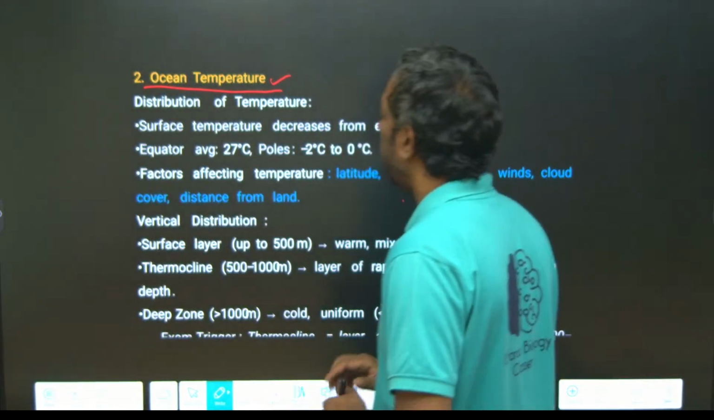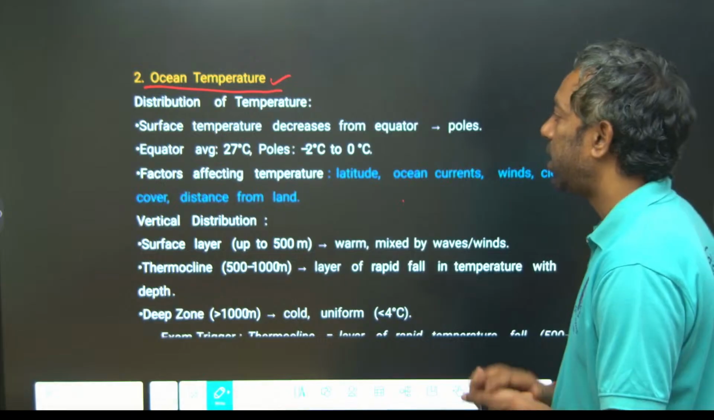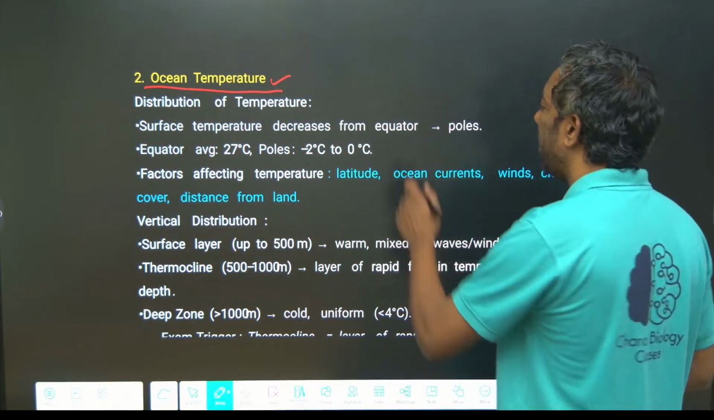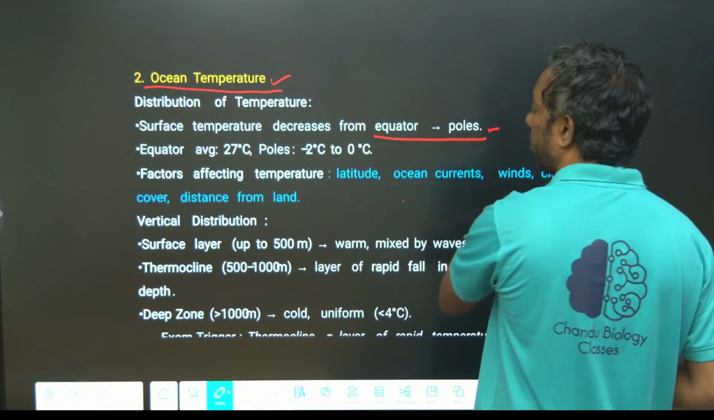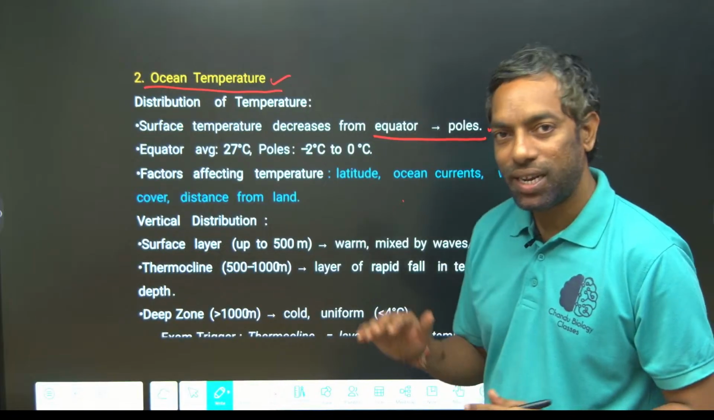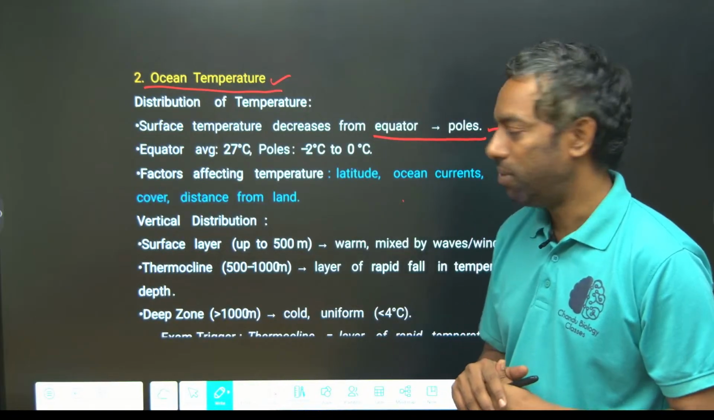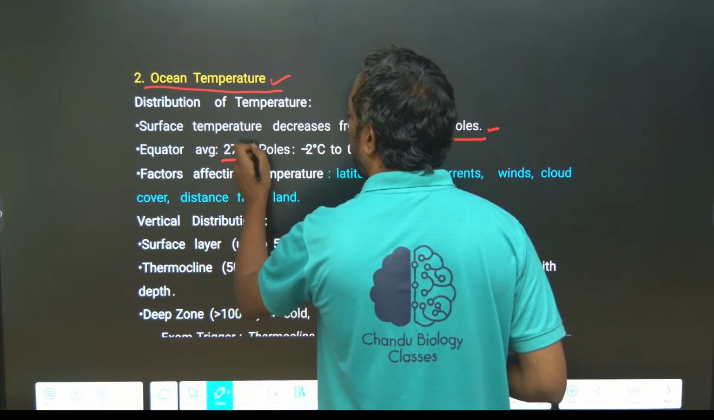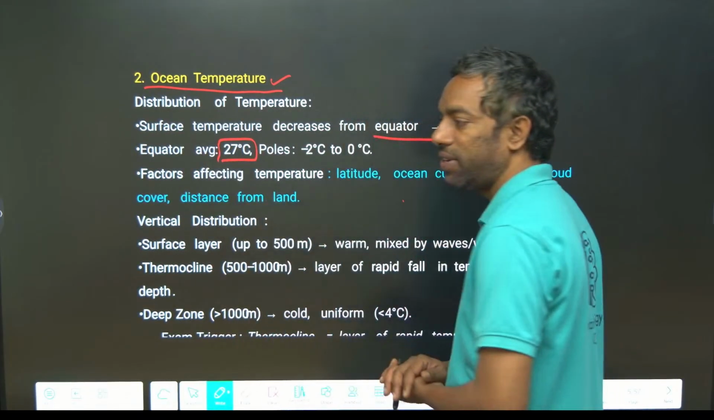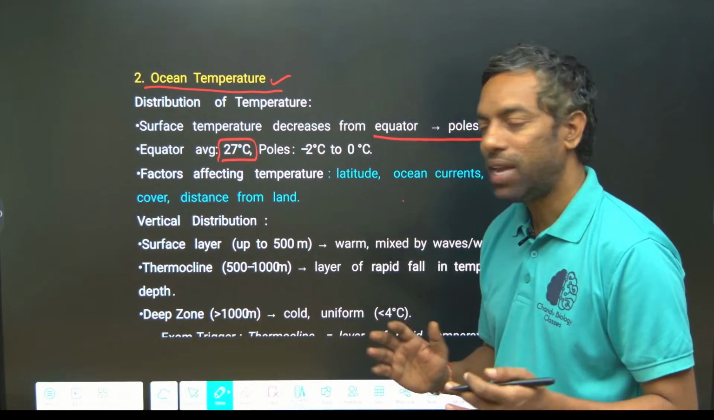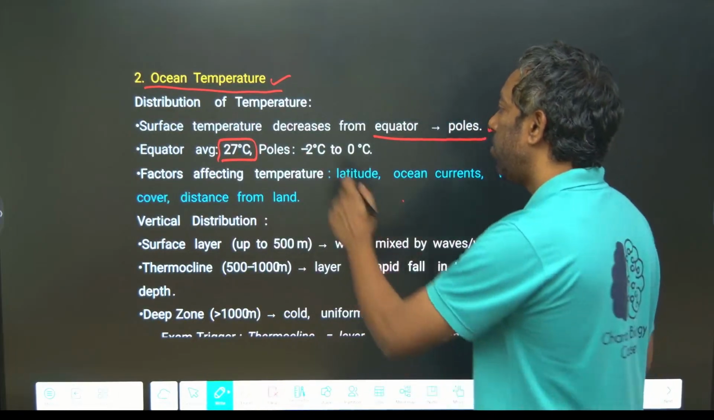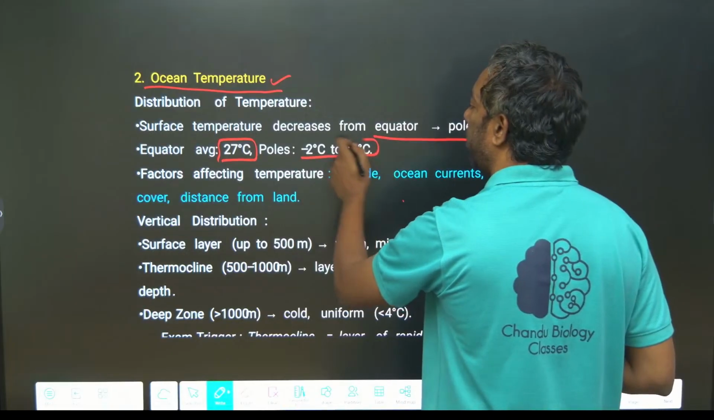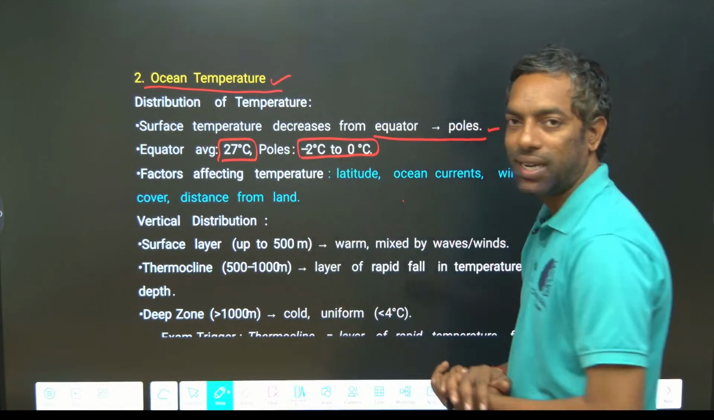Okay, distribution of temperature. Surface temperature decreases from the equator to the poles. At the equator, the average temperature is 27 degrees, the same as our room temperature. In the polar areas, it is 0 to -2 degrees centigrade.